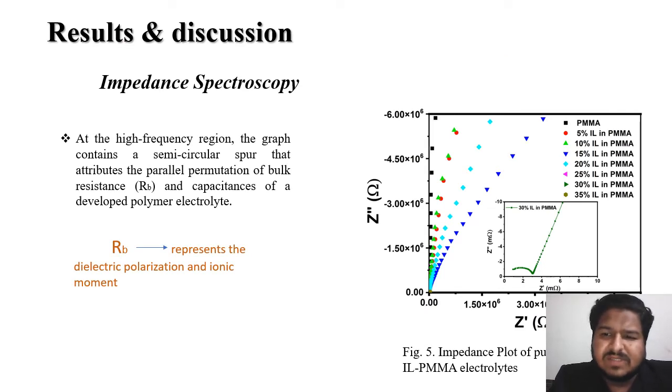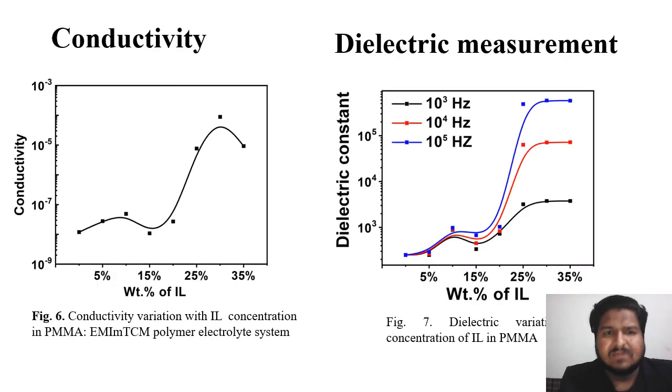So the first one is the impedance spectroscopy. As you can see from the graph, at the high frequency region, the graph contains a semicircular spot that attributes to the parallel combination of bulk resistance and capacitance of our developed polymer electrolyte film. So you can see from this graph that RB, our bulk resistance, represents the dielectric polarization and ionic movement of the anions and the cations.